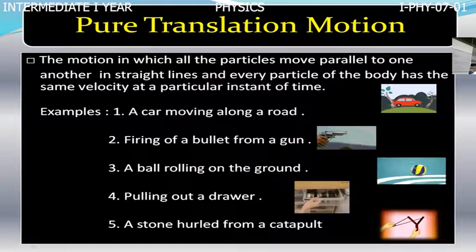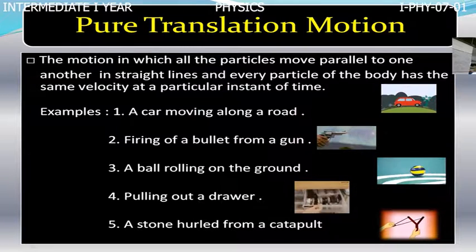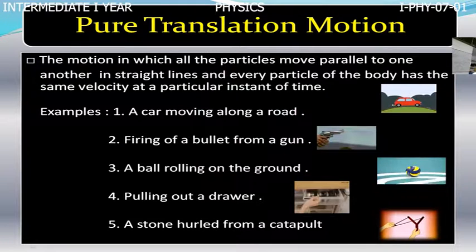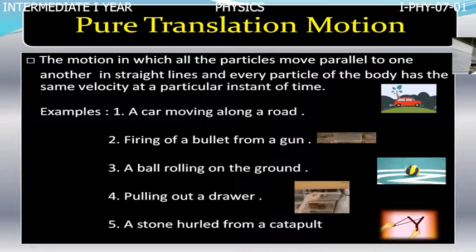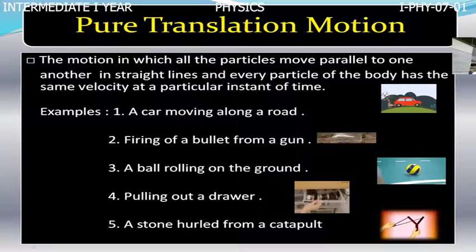Now let us go to pure translatory motion. In the previous chapter, you studied it by taking a point mass. By taking a point mass, you studied the translatory motion with Newton's laws. But the same Newton's laws we can also apply for rigid bodies. Take a car moving along the road.